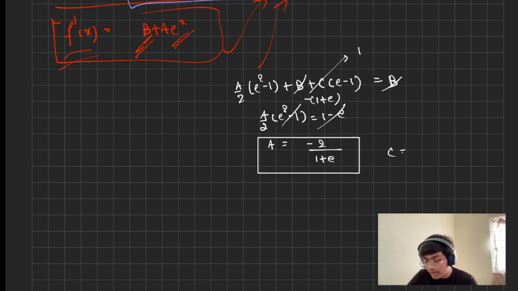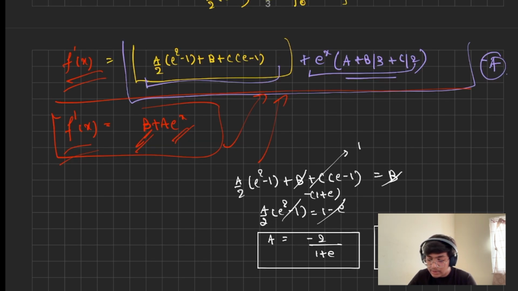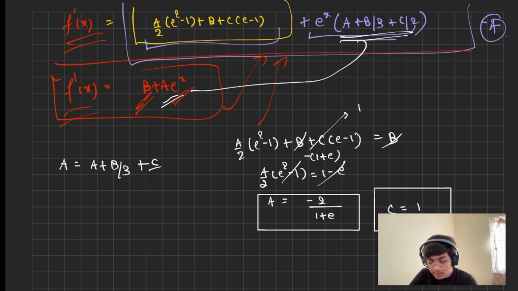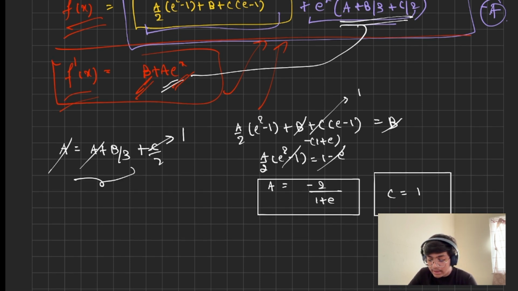We also know the value of c to be 1, right? So the only value remaining is of b, which can be found from the comparison of the second coefficient, that is the coefficient of e power x, that is a is equal to a plus b by 3 plus c by 2. A gets cancelled out, c is 1, by which we can say b is minus 3 by 2.